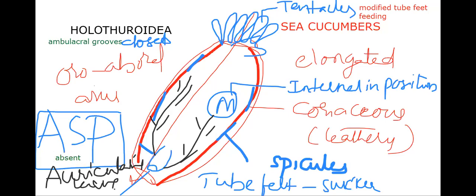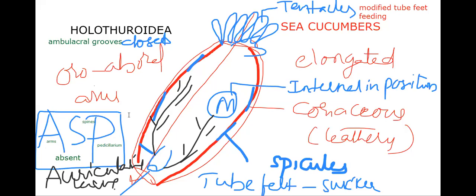So that you have to remember, very important here: A stands for arms, S stands for spines, P stands for pedicellariae. Arms, spines, pedicellariae are absent.